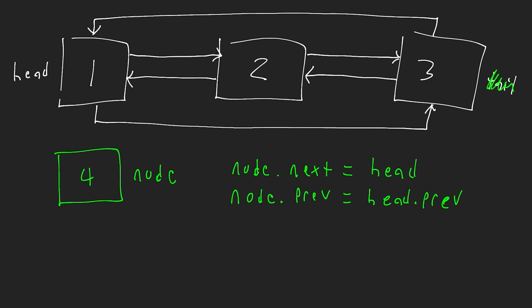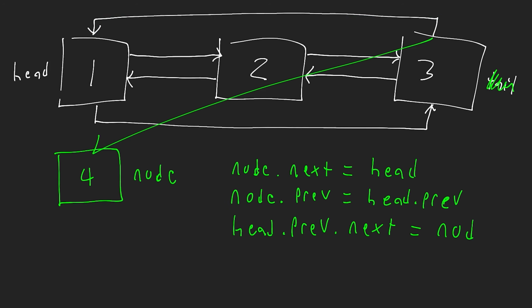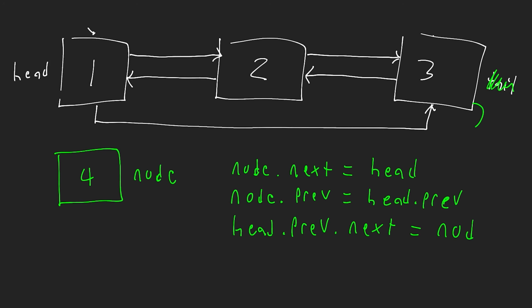So we do the following. We say that the head dot previous dot next is equal to the node. That's because we're getting the head, and from the head we go to previous, which gets the tail. Then we take the tail and set its next pointer to no longer be equal to the head, but to be equal to this new node. I know it's a little confusing how I'm drawing it, but essentially we're deleting this, okay? And now we're setting the next property for the tail node to be equal to this new node.